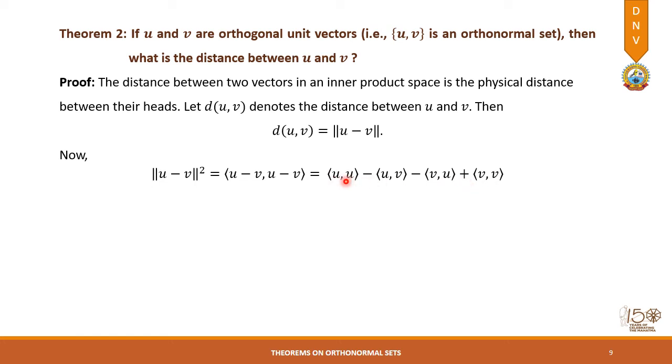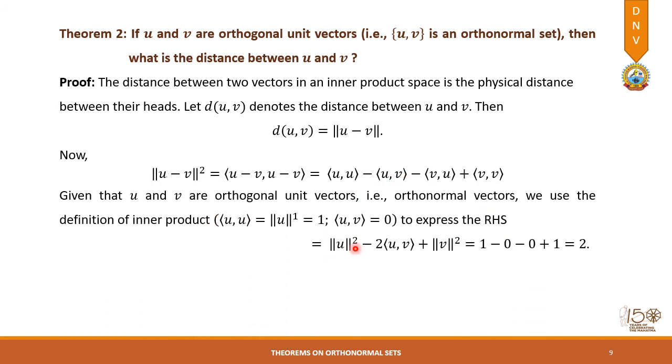The inner product of a vector with itself is the norm square, and these two inner products have the symmetry property, so we can write norm u square minus 2 times the inner product of u and v plus the norm of v square. And as you know, this is a set of orthonormal vectors, so the norm of u and norm of v are 1 and the inner product of u and v is 0. So I can write 1 minus 0 plus 1, so it is equal to 2.